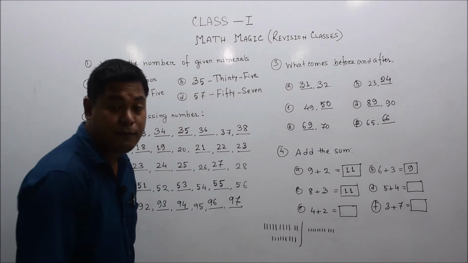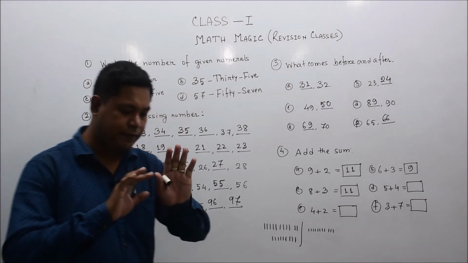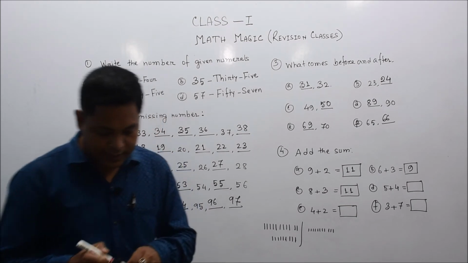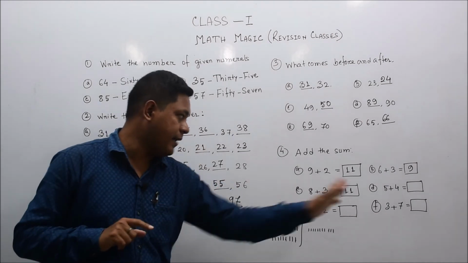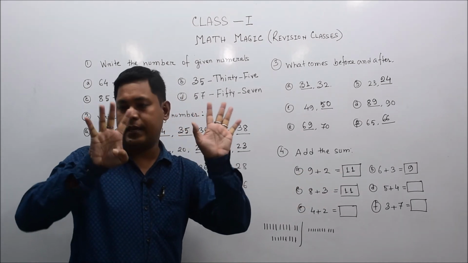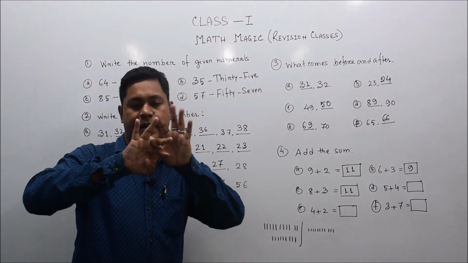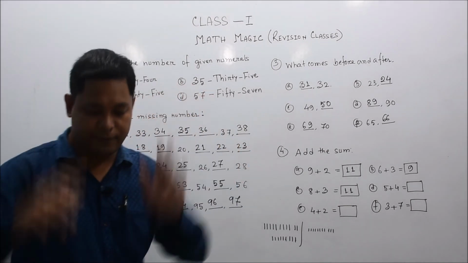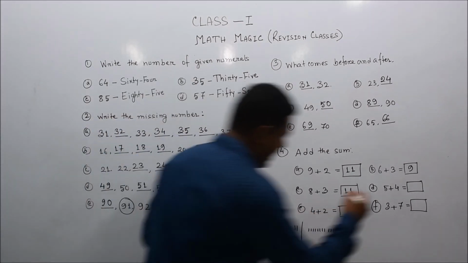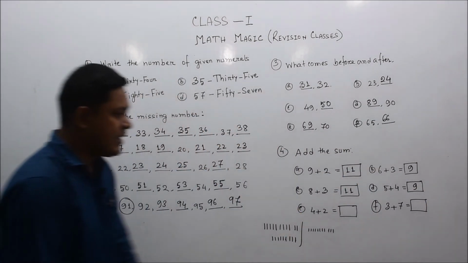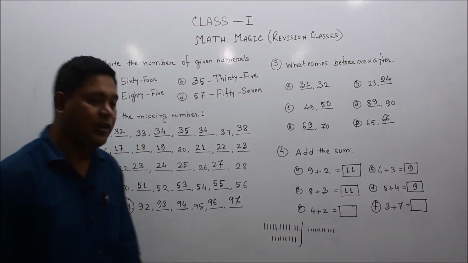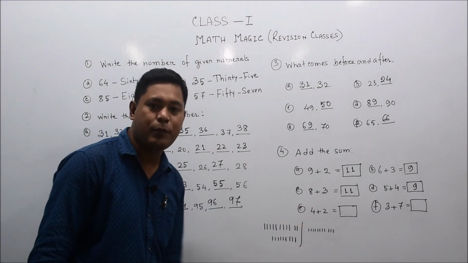Similarly D part, 5 plus 4. In our hand 5 fingers are here, let's count: 1 2 3 4 5, and plus 4 numbers here, 6 7 8 9. That means 5 plus 4 is 9. Now E portion, 4 plus 2.